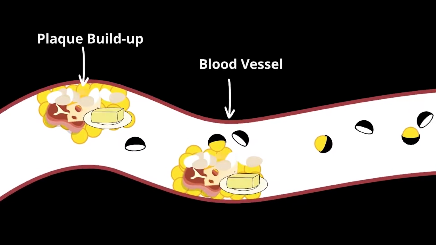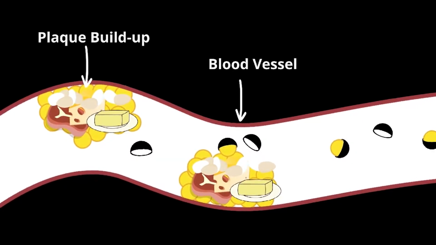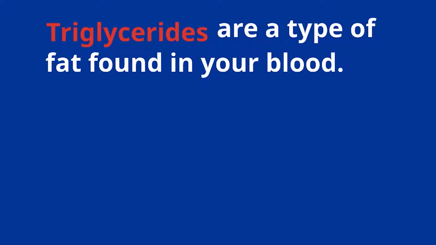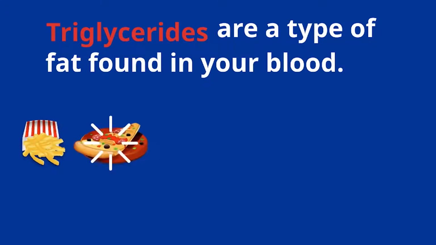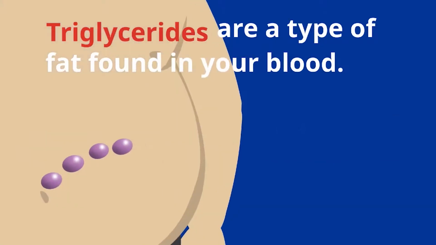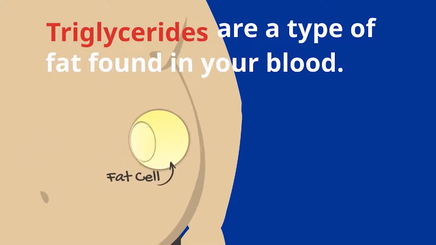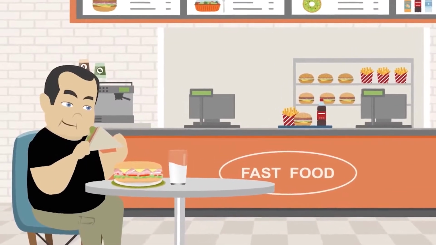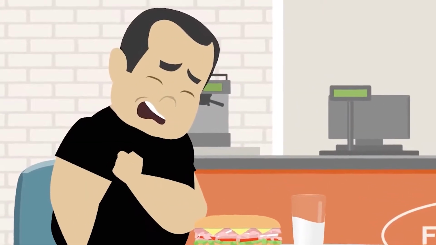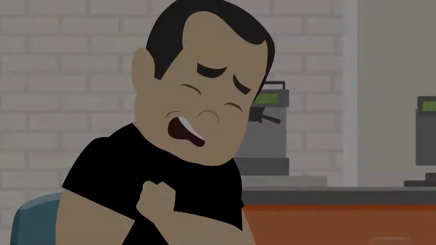The body needs low levels of cholesterol to function properly, and if too much cholesterol builds up in the blood vessels, it can lead to a heart attack or stroke. Triglycerides are a type of fat found in your blood. When you eat fatty foods such as French fries, pizza, cheese, milk, sweets, and/or alcohol, the body converts those excess carbs and fats into triglycerides and stores them in fat cells. If stored triglycerides are not used through exercise, the body's triglyceride levels will increase, resulting in hardening of the blood vessels. High triglyceride levels can increase your risk for pancreatitis and heart disease.